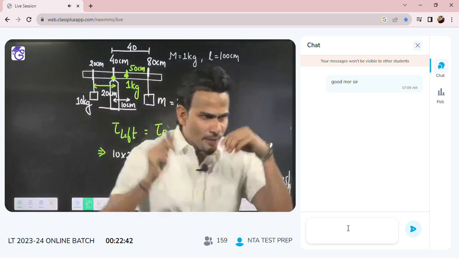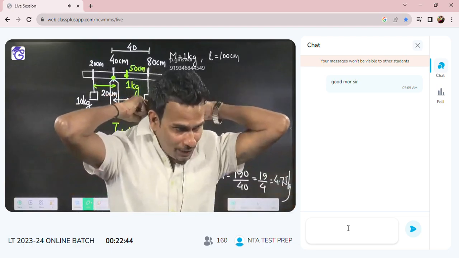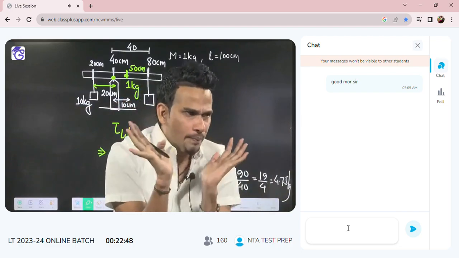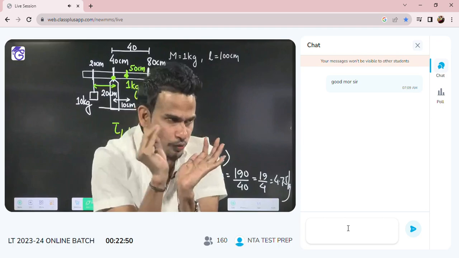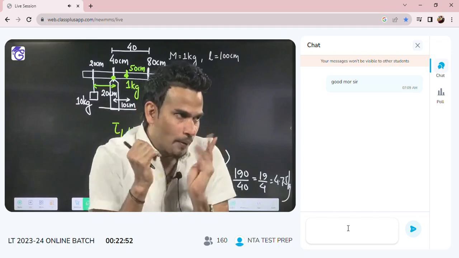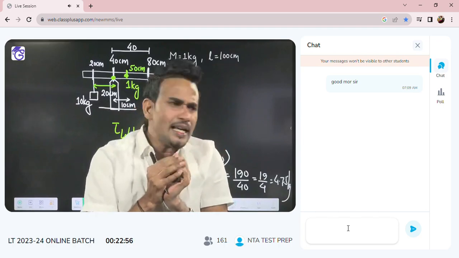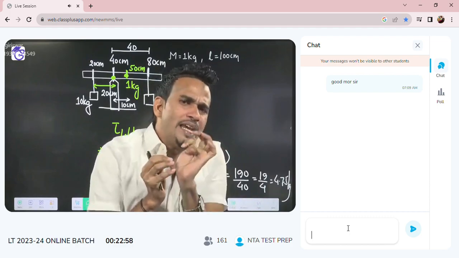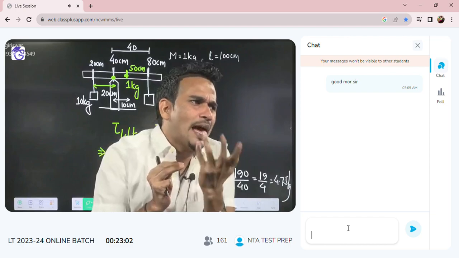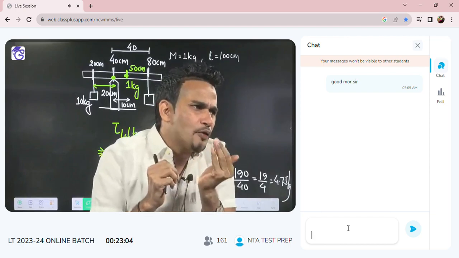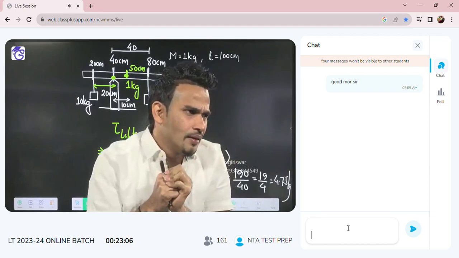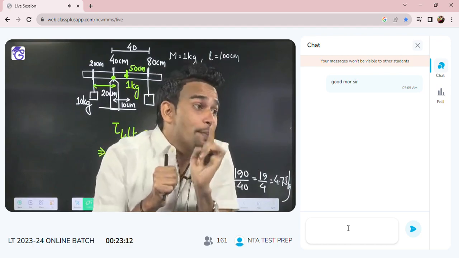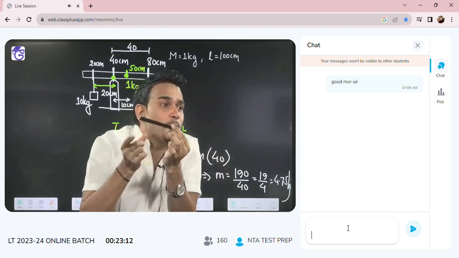Now some questions are asked like this also. Be focused. One more situation. Here how many supports are present for the system? You tell me, for the meter scale, how many supports have I put? How many supports are present for the meter scale? One support, but sometimes you can put two supports also.